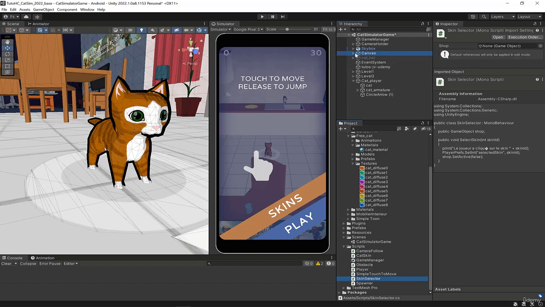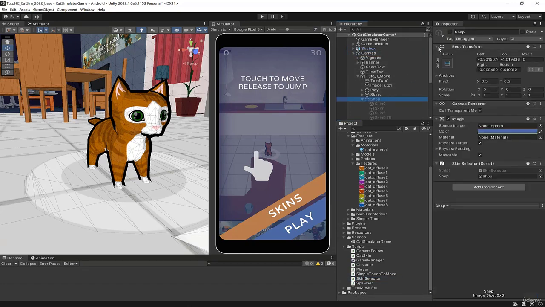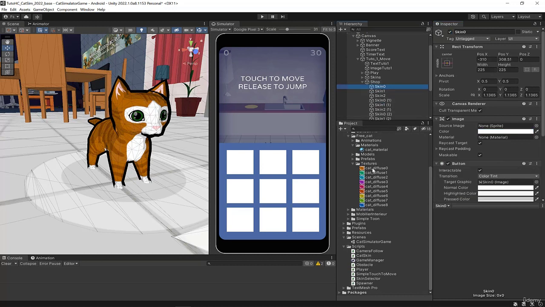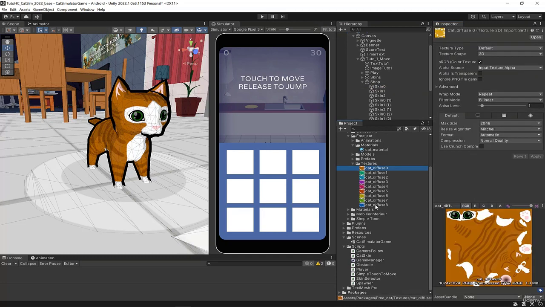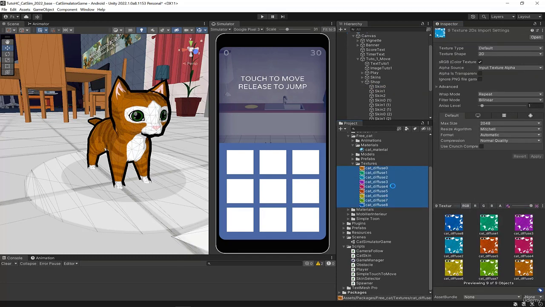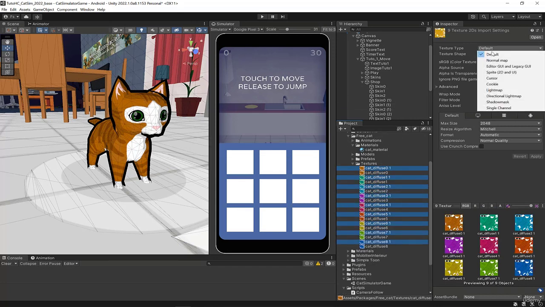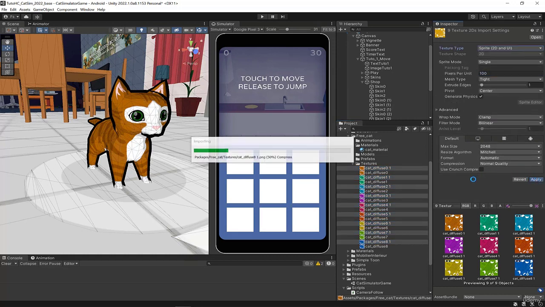So here we have a problem. If I look at my canvas and at my shop here, I don't know which box corresponds to which skin. Thing is, I need to have 2D textures to be able to apply it to the material, but a 2D texture is not a sprite, and so I can't apply it. So what I need to do is to duplicate this, Control D. I'll put in sprite mode here, all the duplicated elements.